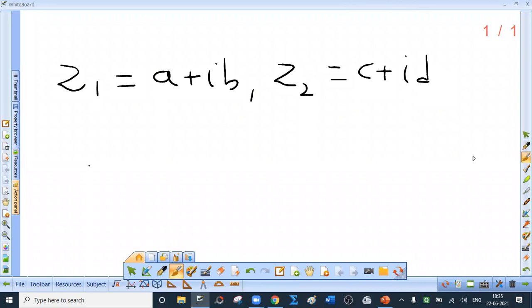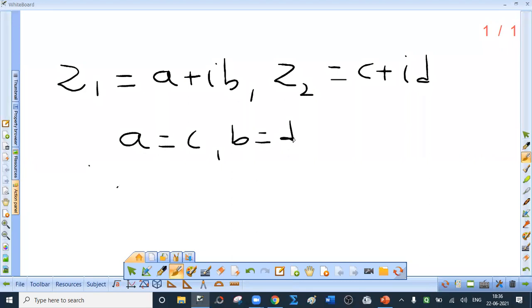Standard short form for if and only if is IFF. If and only if A is equal to C and B is equal to D. That is, real part equal to real part and imaginary part equal to imaginary part. I hope this is clear to you, right?